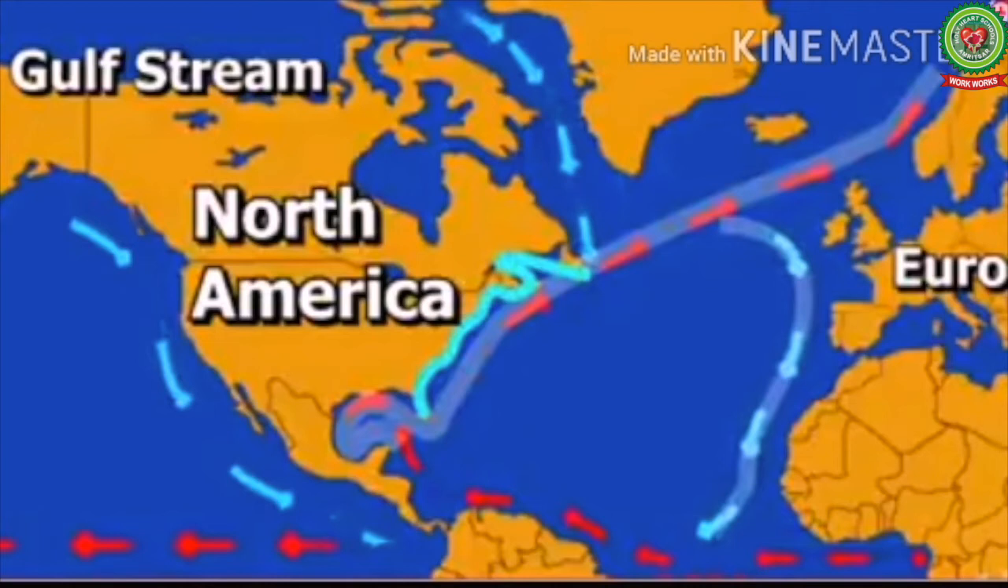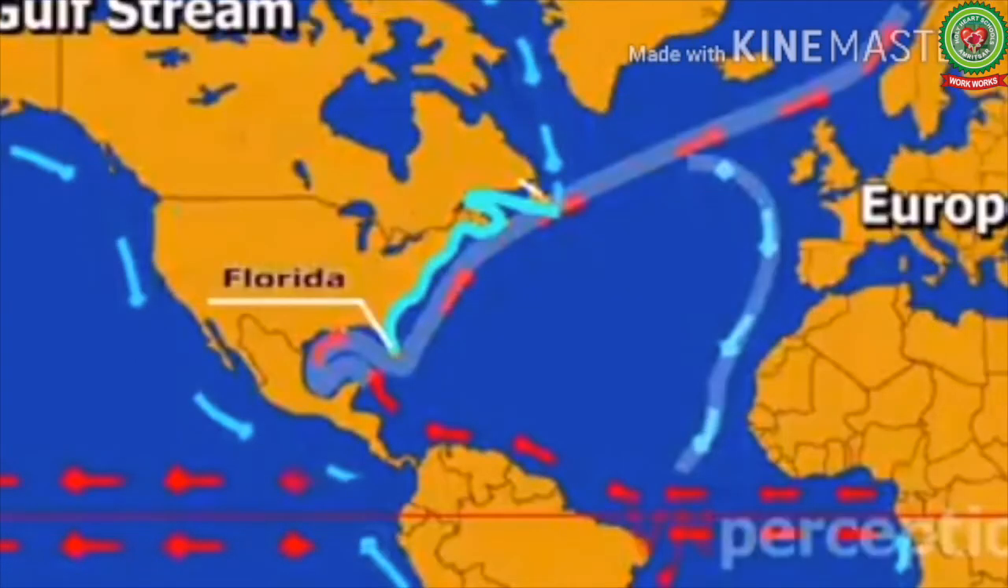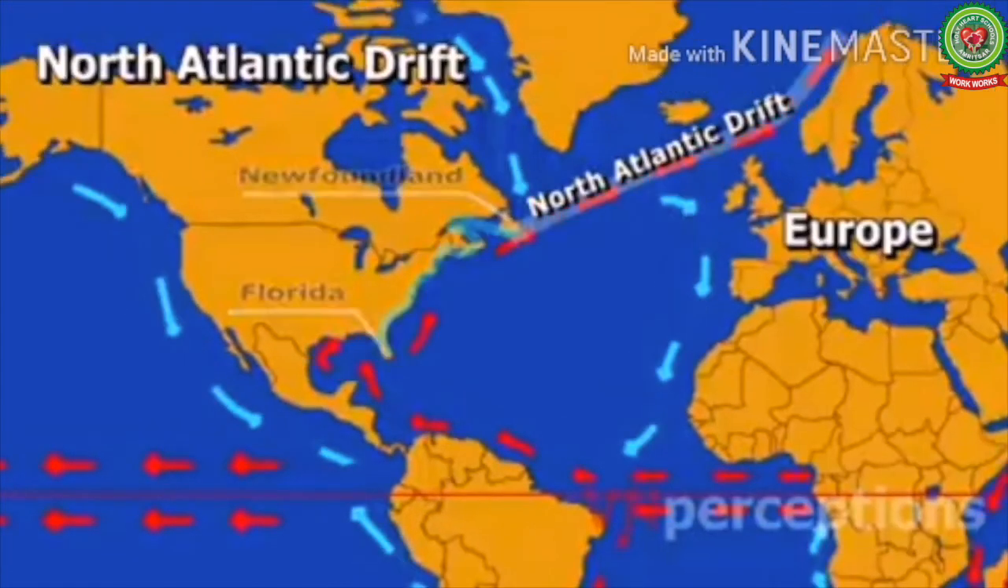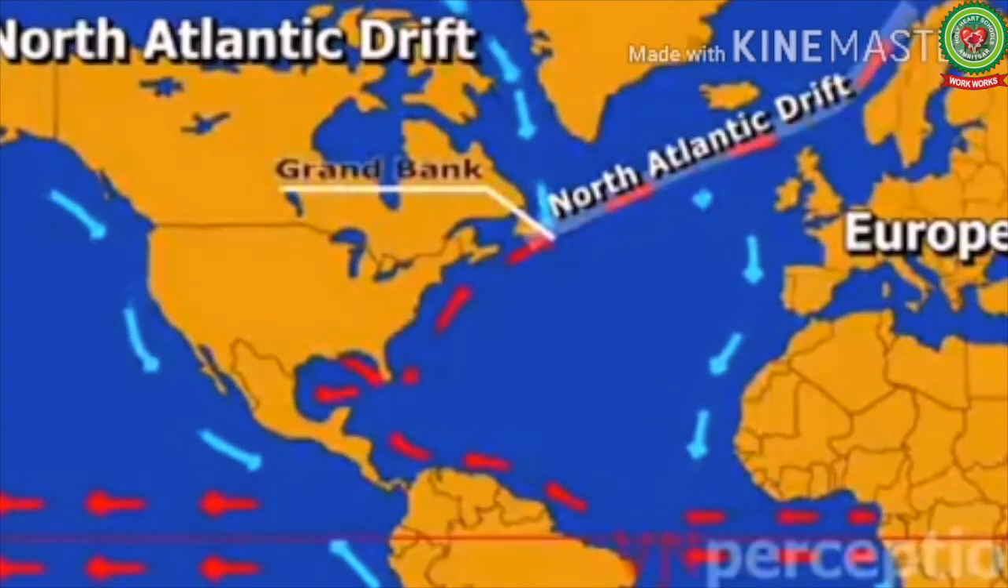The Gulf Stream influences the climate of the east coast of North America right from Florida to Newfoundland. In fact, the climate of Western Europe and North Europe is warmer than it would otherwise be. This is due to the North Atlantic drift, one of the branches from the tail of Gulf Stream. So this is again a warm Atlantic Ocean current which runs from Grand Bank near Newfoundland to Western Europe. So let's read.